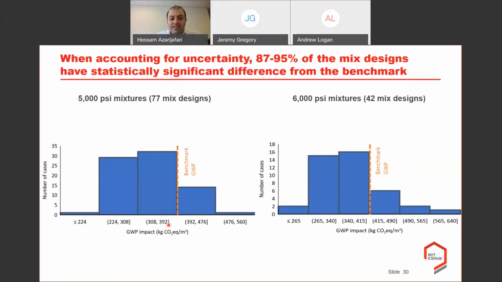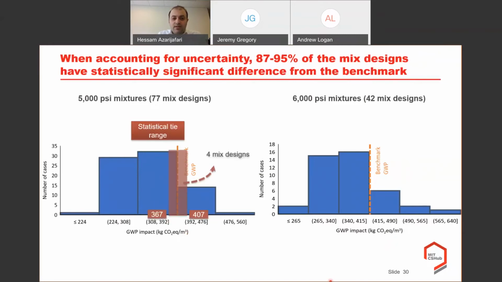And you can obviously see that some of these mixed designs fall on the left part and some of them fall on the right part of this line, meaning that these mixed designs are eligible to get the pilot credit of LEED owing to having lower environmental impacts than the benchmark values, while the others may not be eligible.